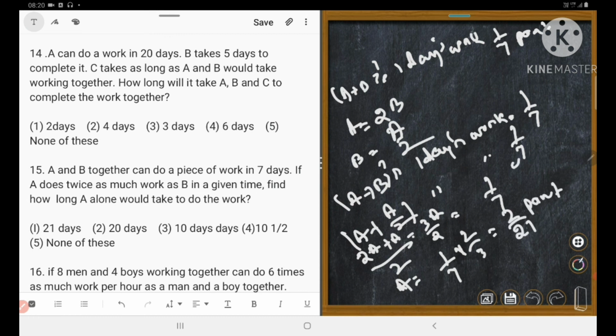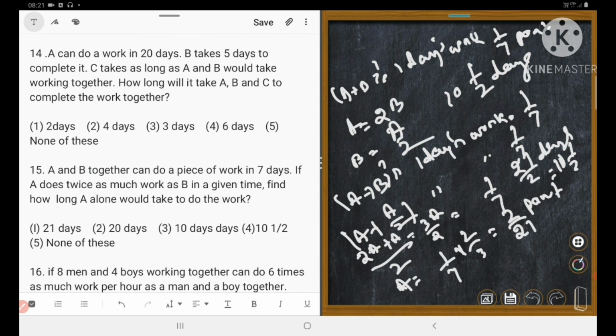That means 21 upon 2 days, that is 10 and a half days. That is, A alone would take 10 and a half days to complete the work.